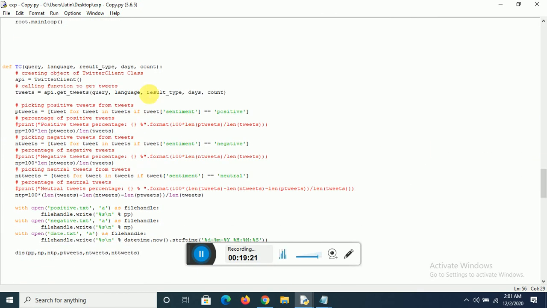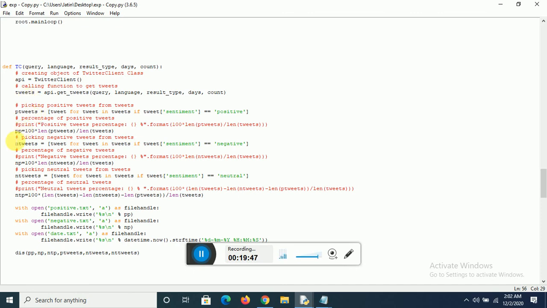Here was the function that we were calling, tweets equal to api.get tweets. So now tweets contains all our past tweets along with their sentiments and their text, right? The tweets that we have processed.